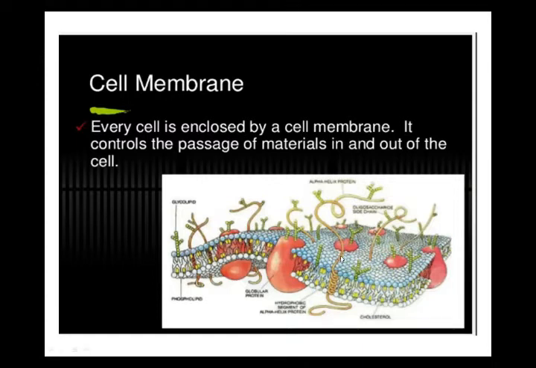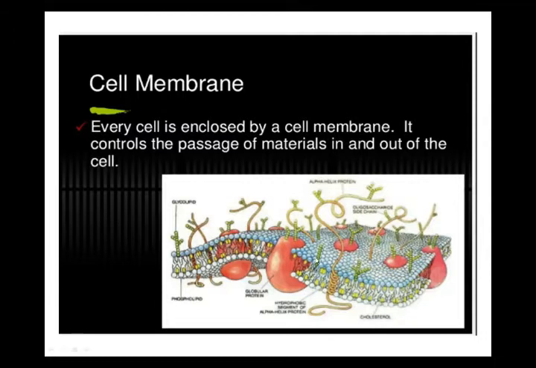According to this model, the cell membrane is made up of two layers. You are seeing one layer. See my cursor. This is one layer, with many spherical granules, and the second layer is the lower layer. These two layers are of phospholipids. Phospho comes from phosphorus, a chemical. Lipid is also a chemical, a polymer of fat. So the cell membrane is chemically composed of two layers of phospholipids.